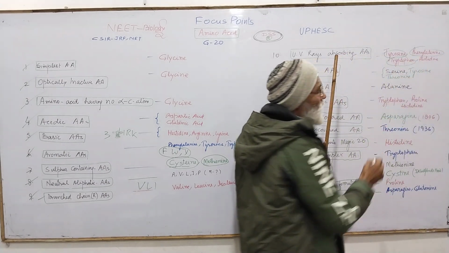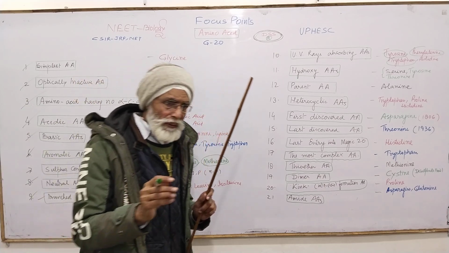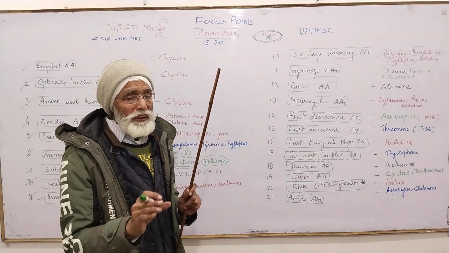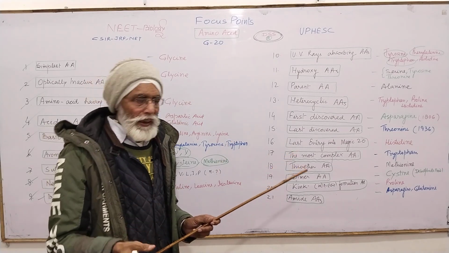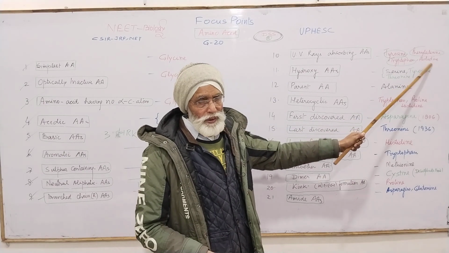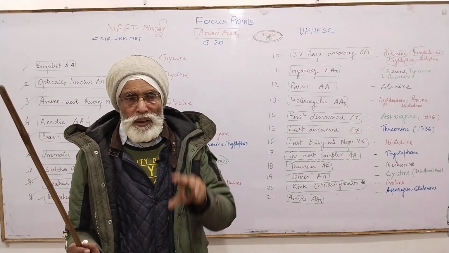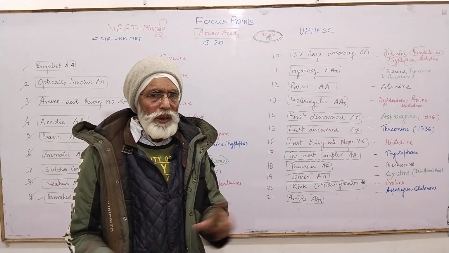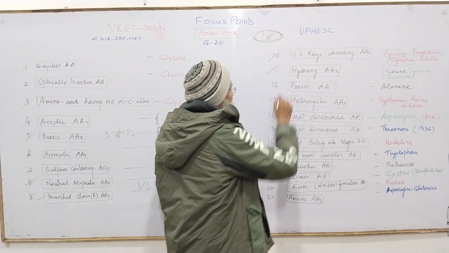And remember, as I already told you, these are aromatic amino acids. The characteristic feature of aromatic amino acids is that they can absorb ultraviolet rays, along with one more, the basic histidine. So in all, 4 amino acids can absorb ultraviolet rays. Any doubt? Okay. Next question. Hydroxy amino acids.